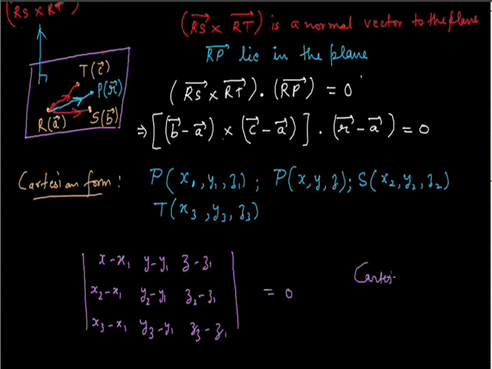This is the required Cartesian form. So this is how you can find the equation of a plane passing through 3 non-collinear points. Let's take a question.